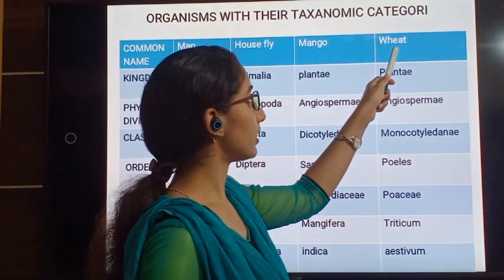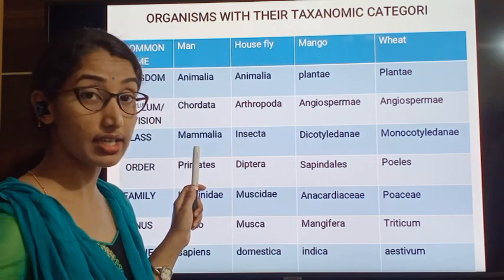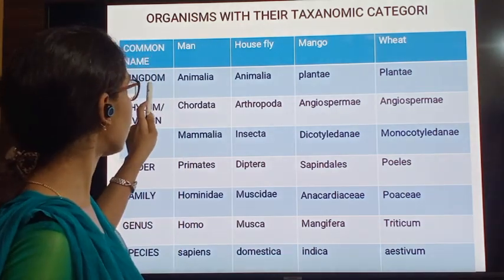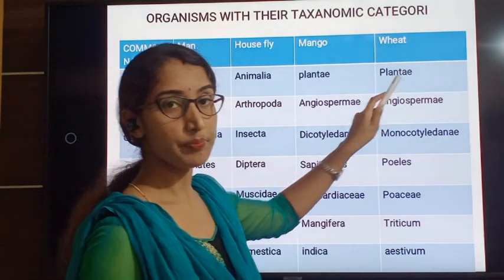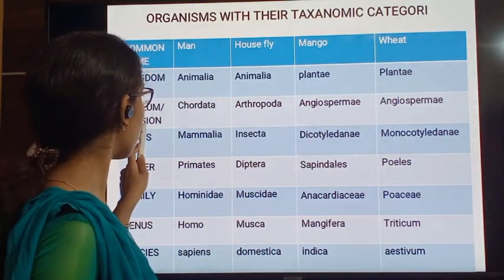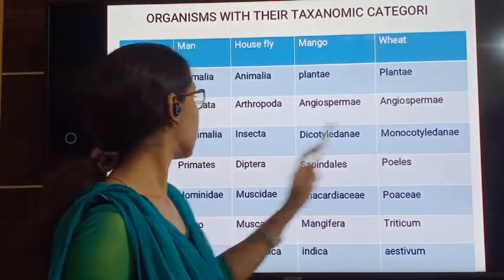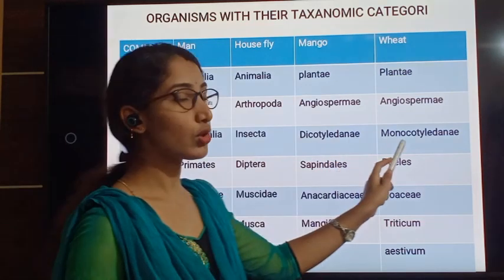Next example is wheat. Even that is also a plant and hence we are grouping it under kingdom Plantae. It's a flowering plant and hence we have kept it under the division Angiospermae and under class Monocotyledonae.